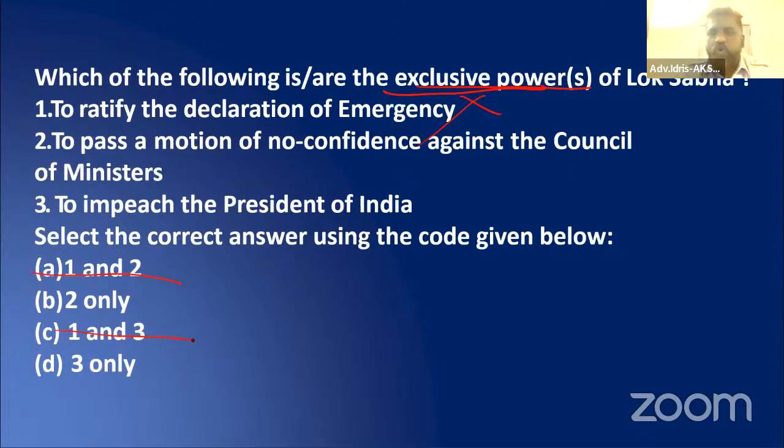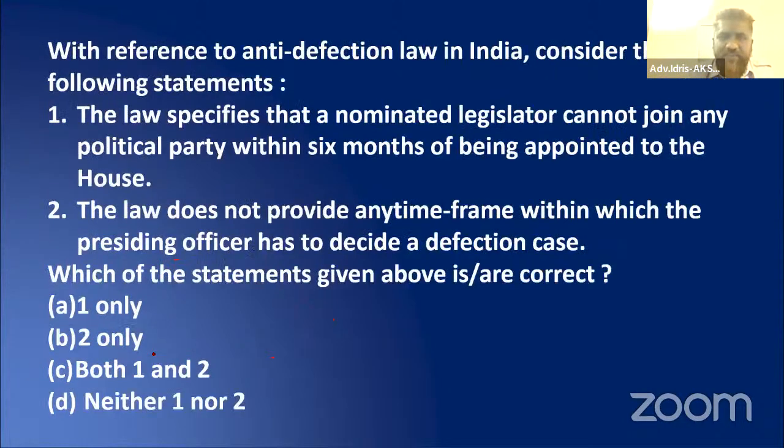Let us see two: to pass a motion of no confidence against the Council of Ministers. Only in Lok Sabha can a no confidence motion be moved. It's a correct statement. So 2 is correct, and with the options, we can arrive at B as the answer. Anyway, let us see three: to impeach the President of India. Lok Sabha has a role in impeaching the President, but Rajya Sabha also has equal power. So 3 is also not there. B is the answer. Pretty straight again.